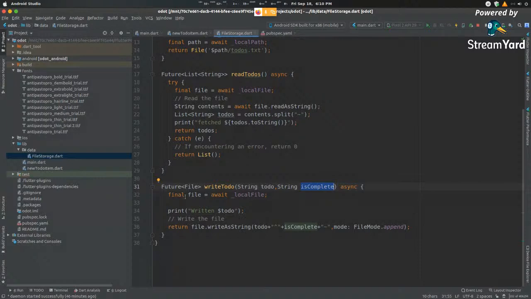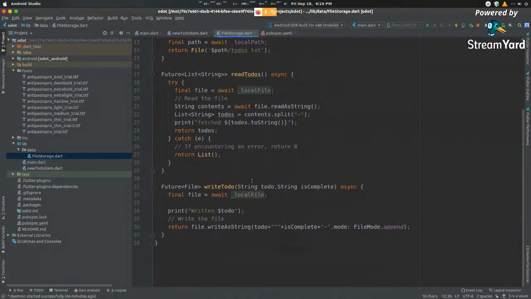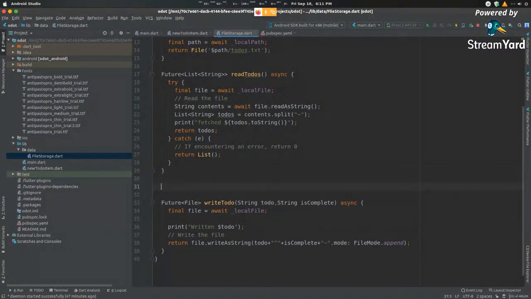You can see that over here, I'm again getting the file. I'm calling the get local file method. This is another debug print statement. And then I'm returning the file, writing it as a string. I'm taking the to-do and appending it with the caret. This caret symbol allows us to split our text further into complete and not complete. How does that work? Let's say I create a new text, right? Let's say inGenius.